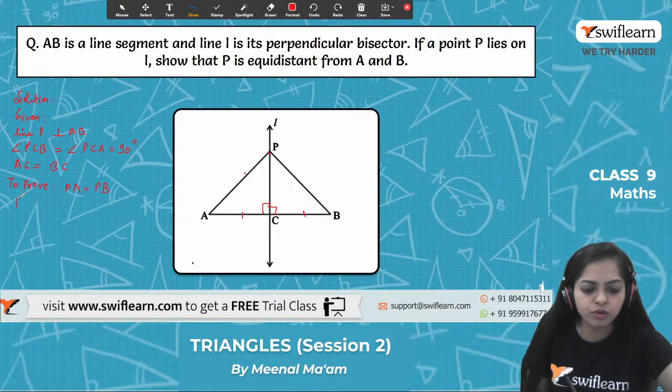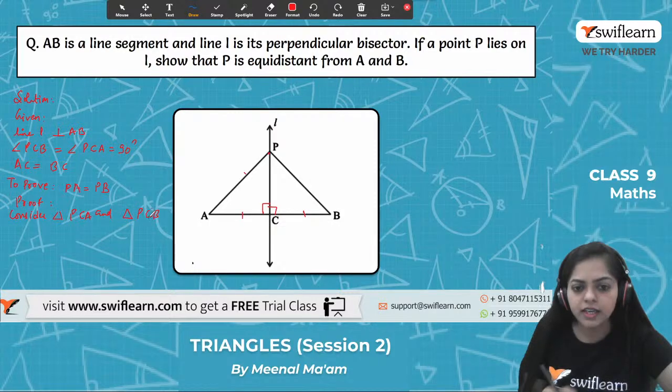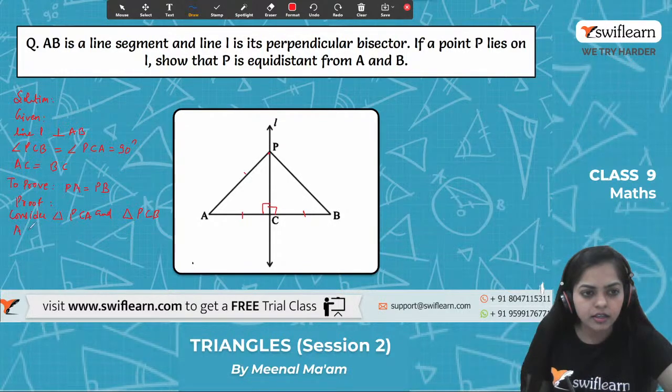Now, let's move on to the proof. For the proof, we have to consider which two triangles? Triangle PCA and triangle PCB. In these two triangles, what is given? It is given that AC is equal to BC. And angle PCB is equal to angle PCA. It is also given, both equal to 90 degrees.